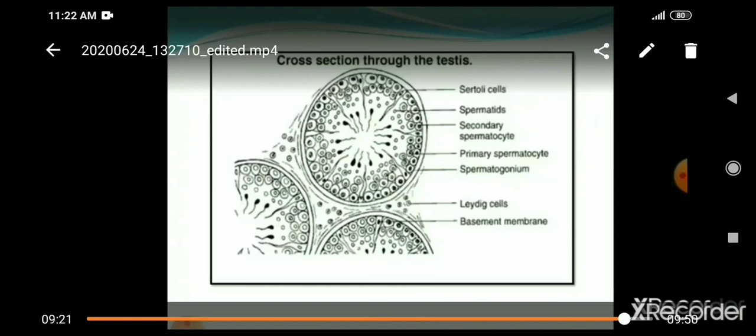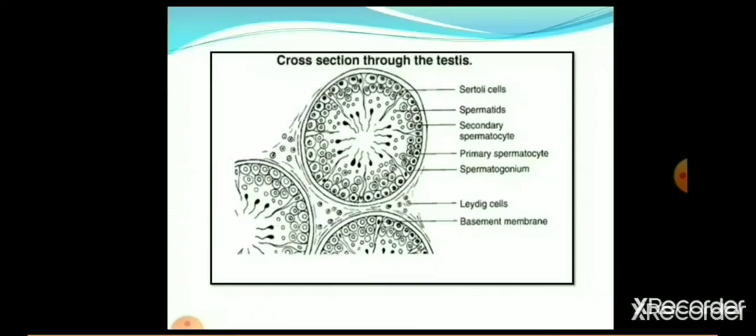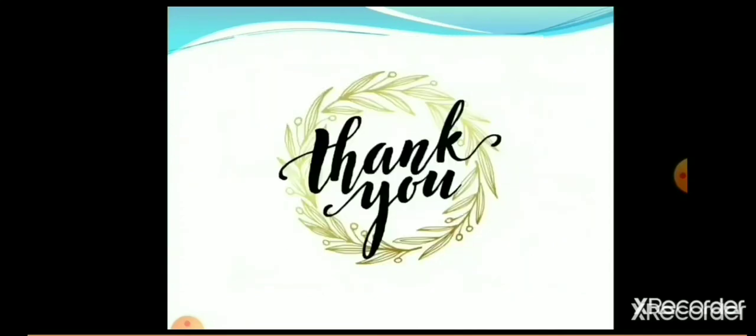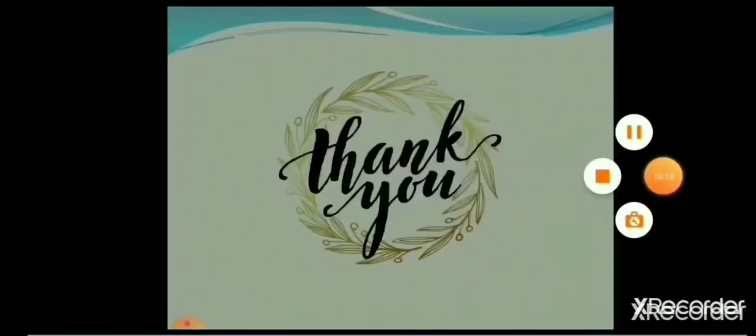Now you can see here a cross section through the testis. Three seminiferous tubules are shown here: spermatogonia, spermatozoa, etc. Here the testis sectional view, then the seminiferous tubules, and then you can see in the third diagram the process of gametogenesis, which we can see in the next lesson.